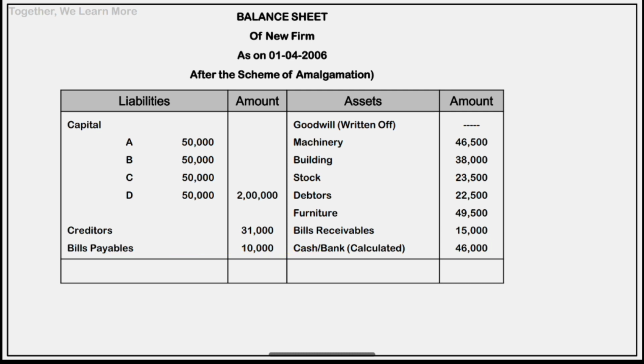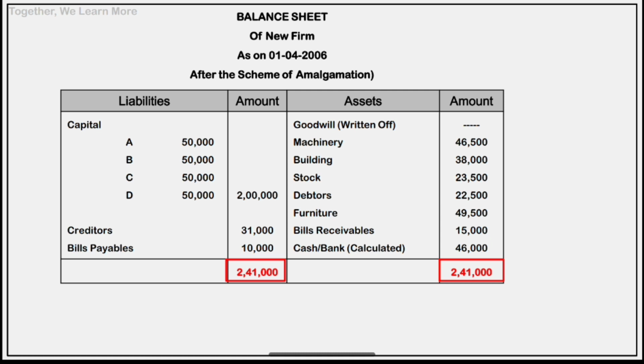Clear? Moving towards the total of balance sheet. On both the sides we have total of 2,41,000, 2,41,000. Done?